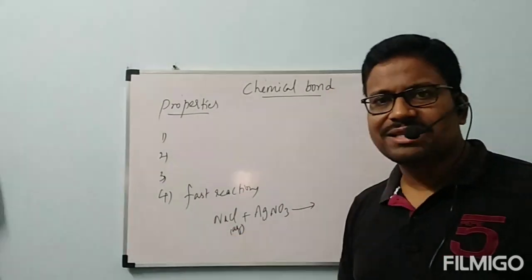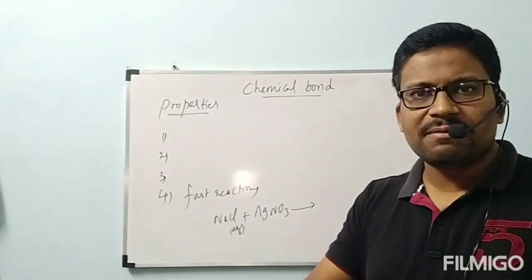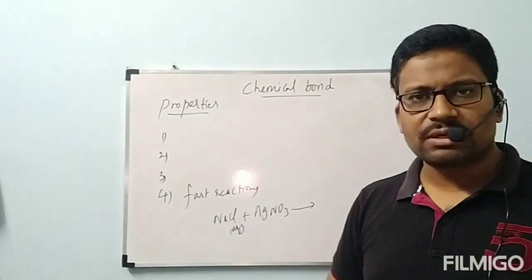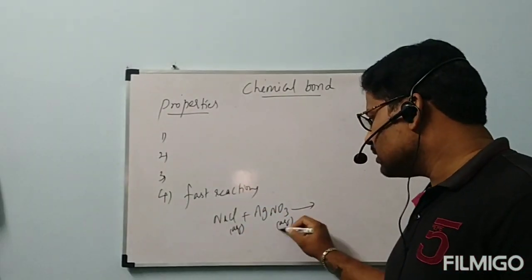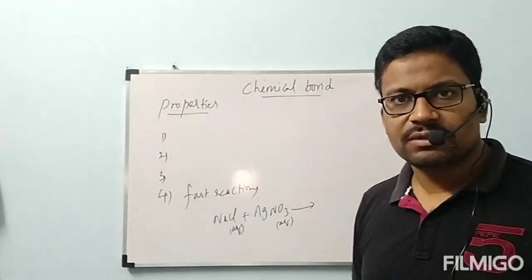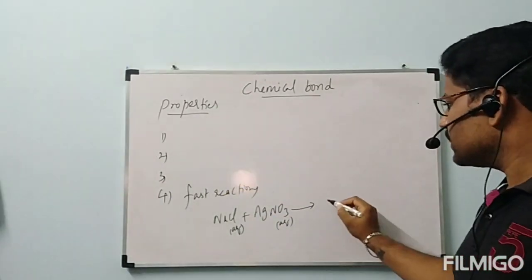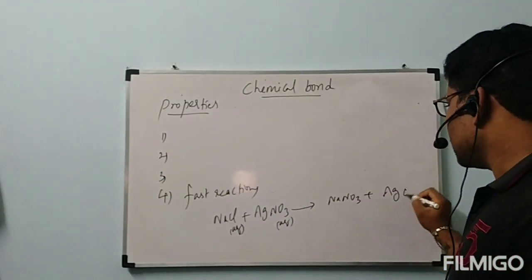If you take solid NaCl and solid AgNO3, they won't undergo reaction because they will be present like a mixture. For these two substances to react, first we have to prepare an aqueous solution of NaCl as well as an aqueous solution of AgNO3. Then these two are added into one more test tube, in which we get NaNO3 plus AgCl.